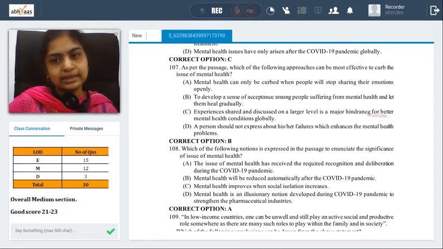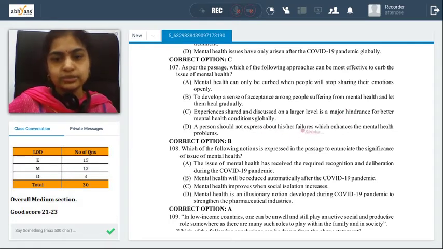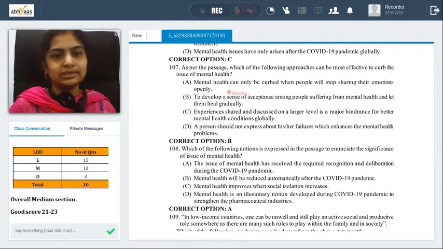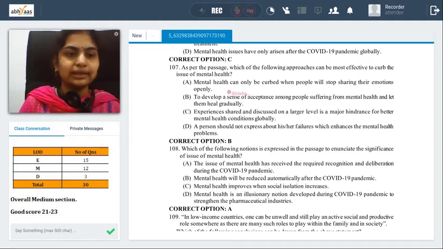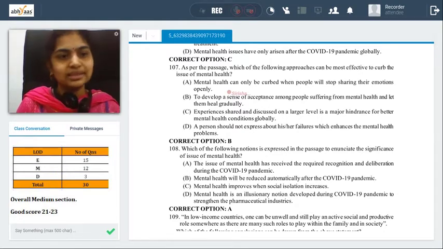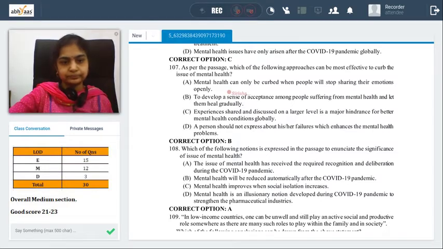Experience shared and discussed on a large scale is a major hindrance for betterment. No, the need to share was discussed. A person shouldn't express, which enhances mental health problems. Shouldn't express? No, he should. Pretty clearly, all these three are not the options, and B is the best possible answer. 107 is pretty easy. If you look at 106 and 107, in 107 we were clearly able to eliminate the options and freeze an answer. In 106, we could eliminate three for sure, but when we had to freeze an option, C, we had difficulty because of the vagueness of the option.